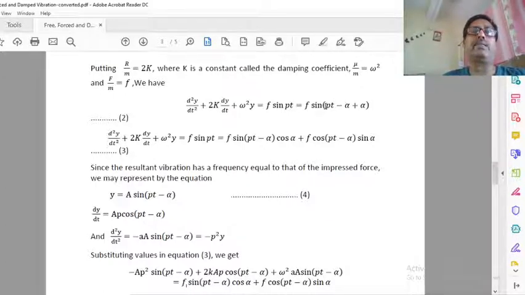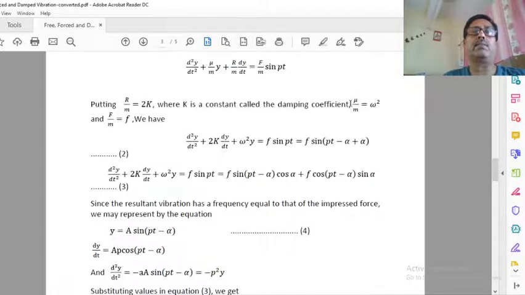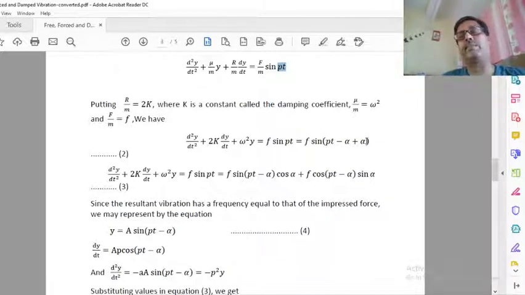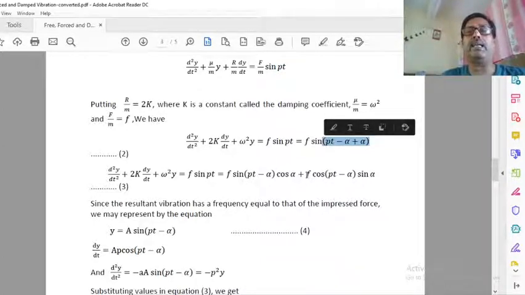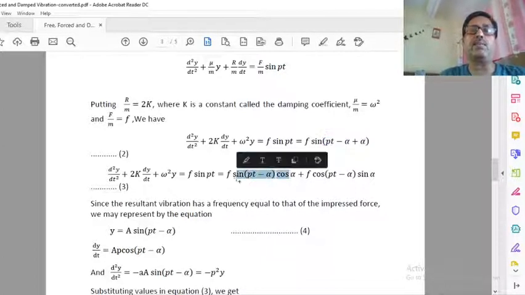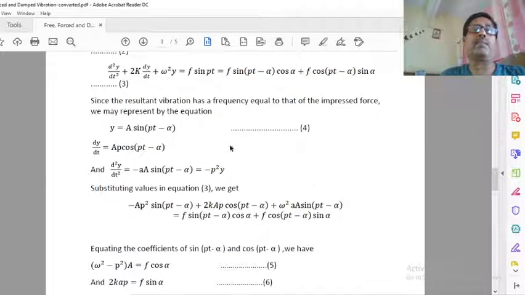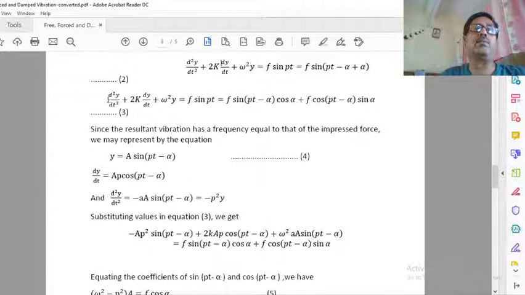Now, in sin pt minus alpha, one alpha is added and one alpha is subtracted, so the result is the same, but we can use the formula sin(a plus b), which is sin a cos b plus cos a sin b. Now we equate the coefficients of sin pt minus alpha. First we write the solution of this equation.